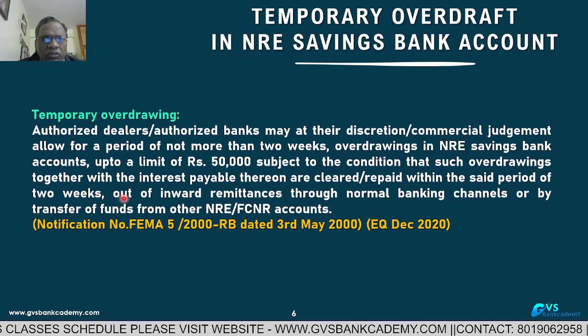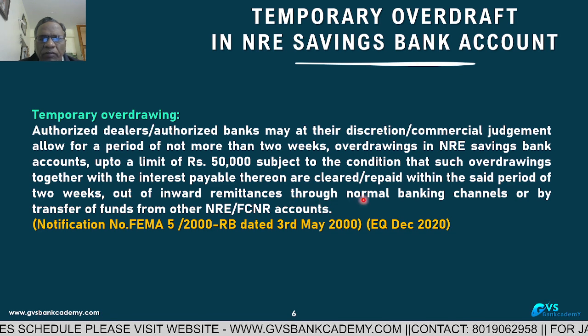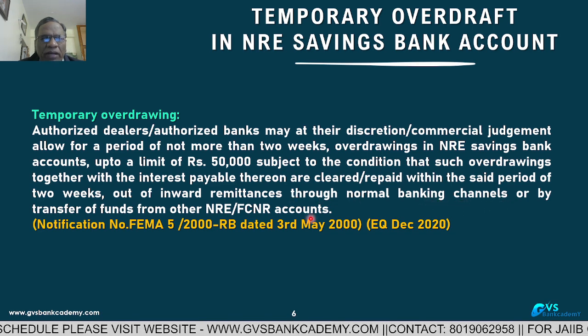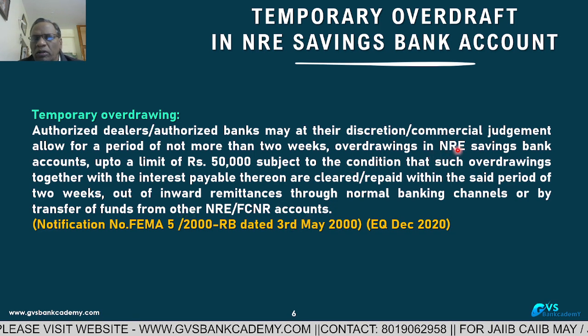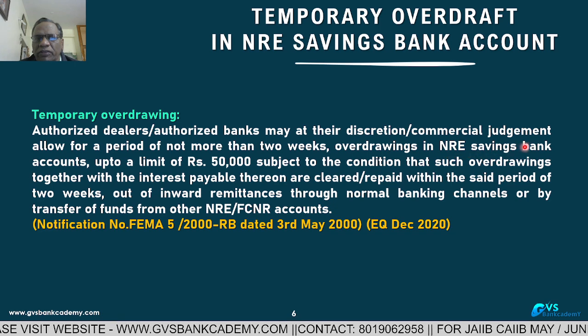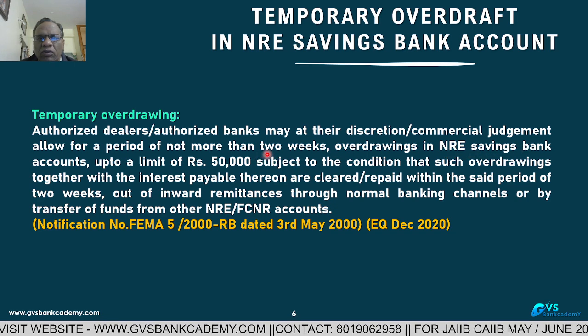What is the source for the repayment? From any inward remittances from outside, through normal banking channels, or by transfer of funds from other NRE and FCNR accounts. So whatever temporary overdraft we give in an NRE savings account, the maximum is 2 weeks.